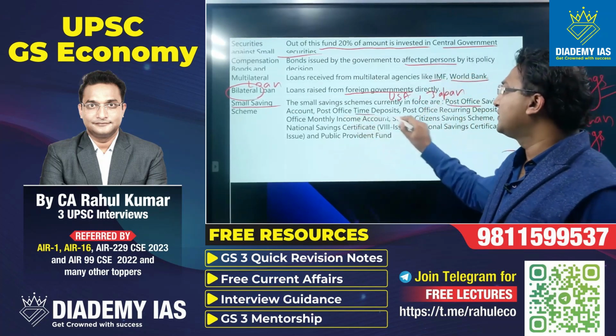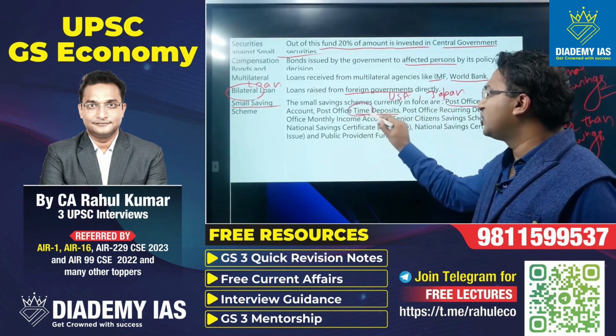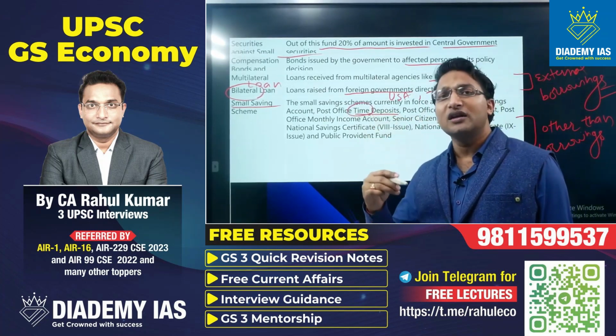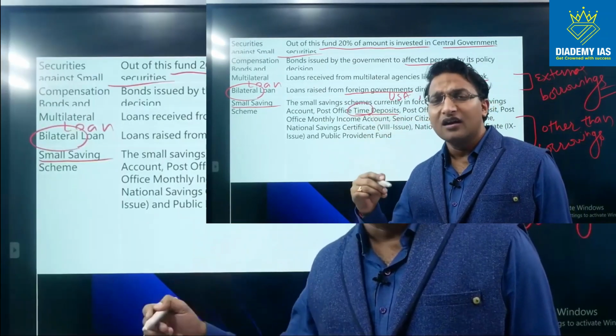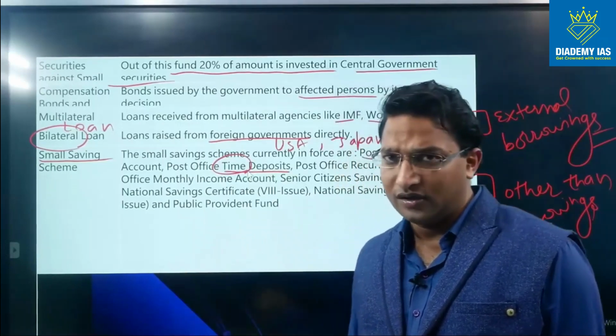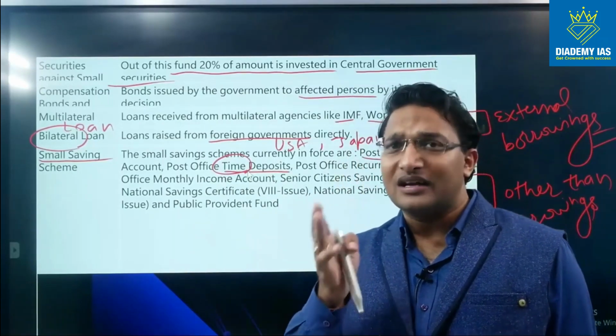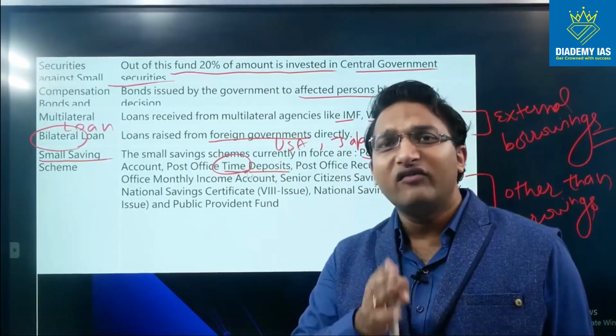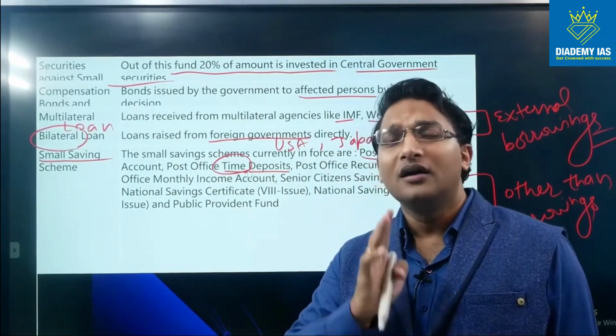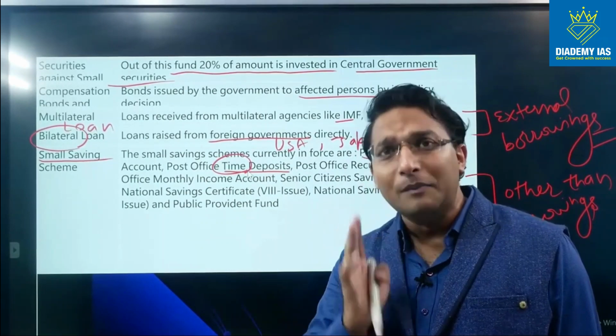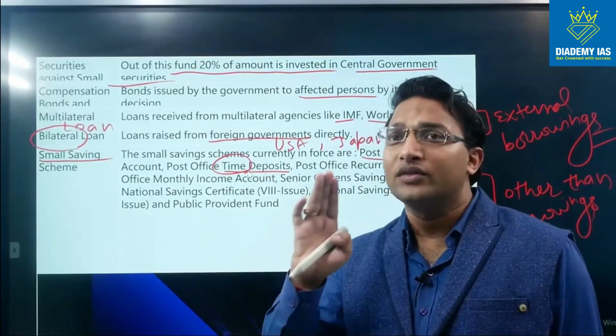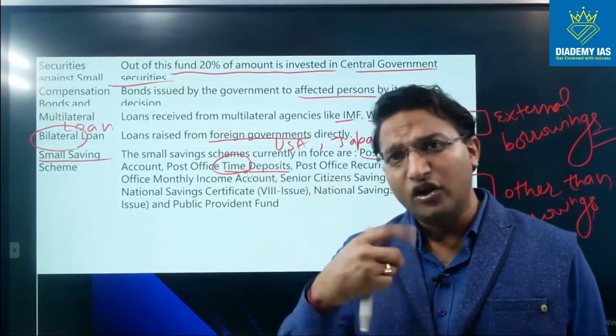Post office time deposit. So what is the meaning of time deposit? Time deposit means whose duration is generally not withdrawn by the account holder before the expiry of the maturity, right? So there are two kind of deposit. One is demand deposit, means the deposit which can be withdrawn by the account holder on demand. That means at any point of time, the account holder can go to the post office and withdraw the money.